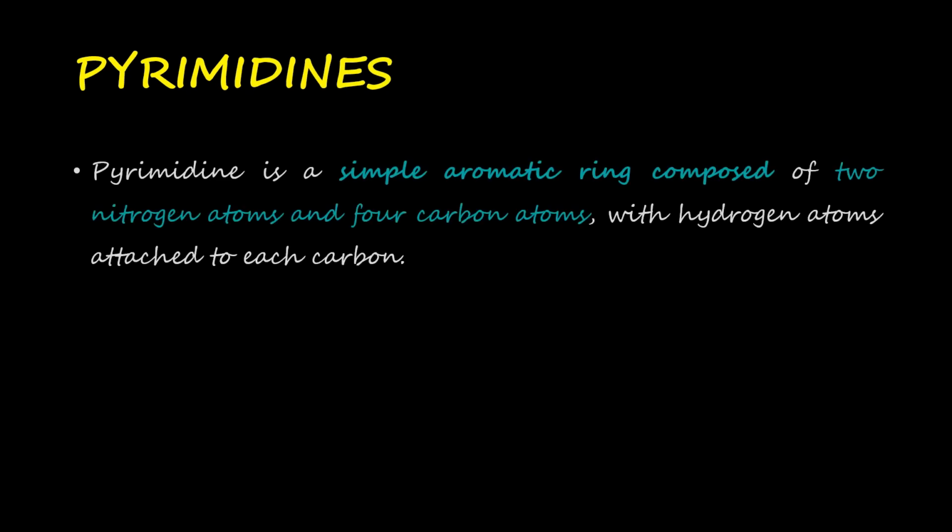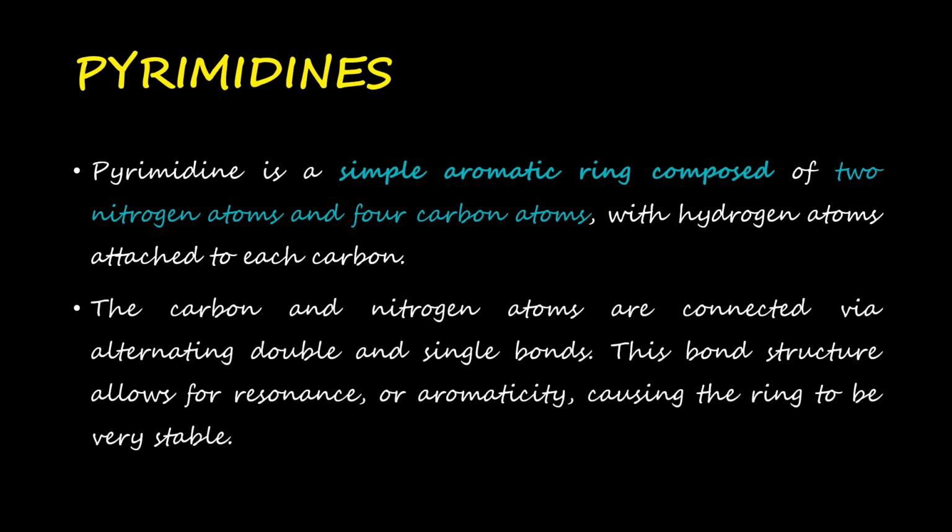Let's talk about pyrimidines now. So pyrimidine is a simple aromatic ring composed of 2 nitrogen atoms and 4 carbon atoms with hydrogen atoms attached to each carbon. There is only one ring here. The carbon and nitrogen atoms are connected via alternating double and single bonds. This bond structure allows for resonance or aromaticity, causing the ring to be very stable. So resonance, aromaticity, again some chemistry related terms. I'm sure you must be familiar with them.